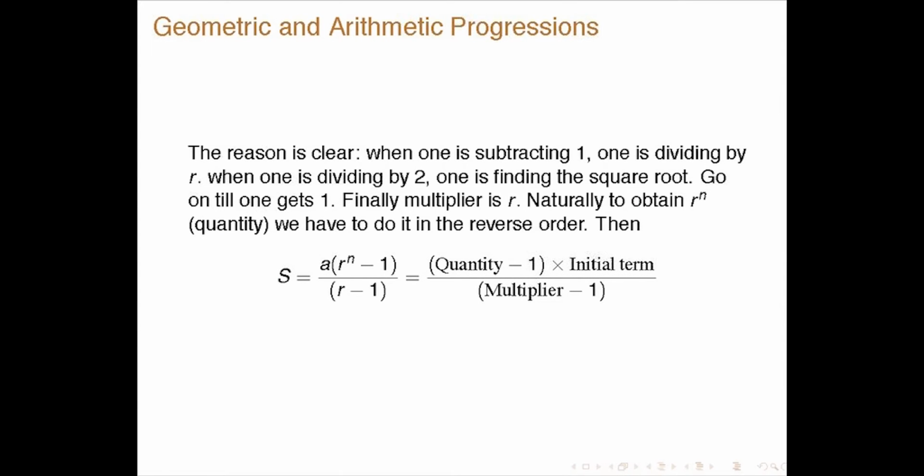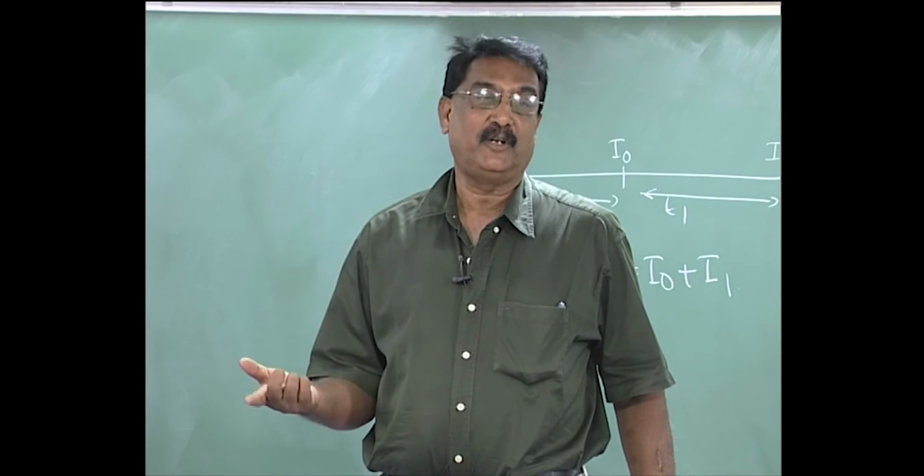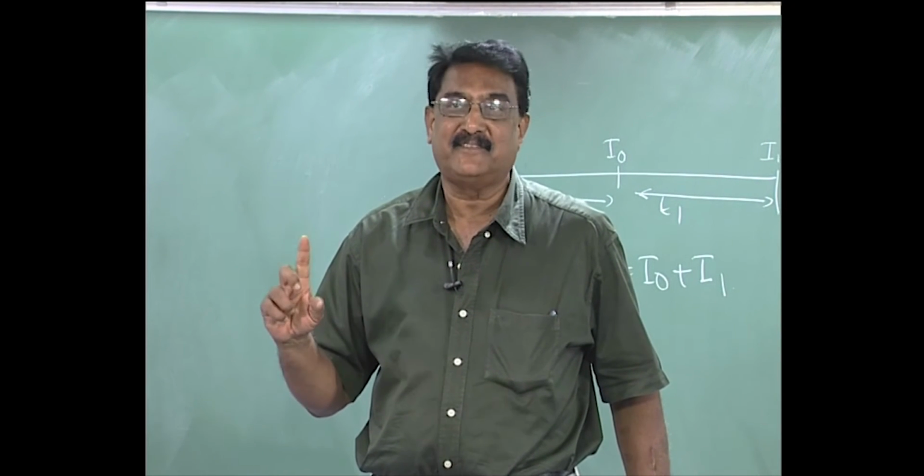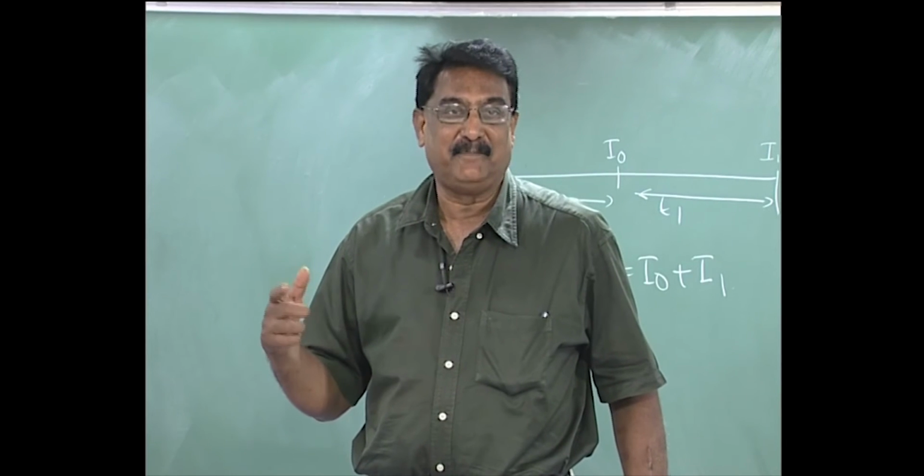Okay. So, the reason is clear. When one is subtracting 1, one is essentially dividing by r, and when one is dividing by 2, one is finding the square root. So go on till you get 1, finally the multiplier is r. Naturally, to obtain r to the power of n, you have to do it in the reverse order. So you have to square it and multiply it instead of dividing.